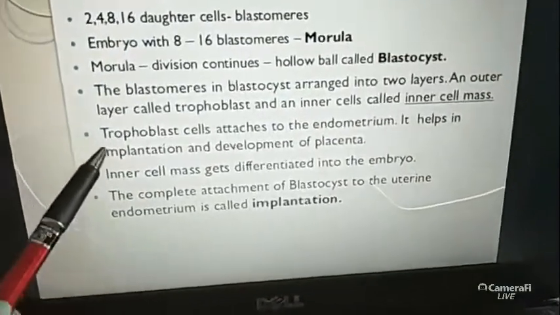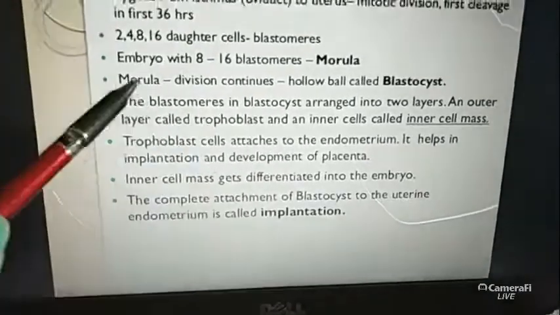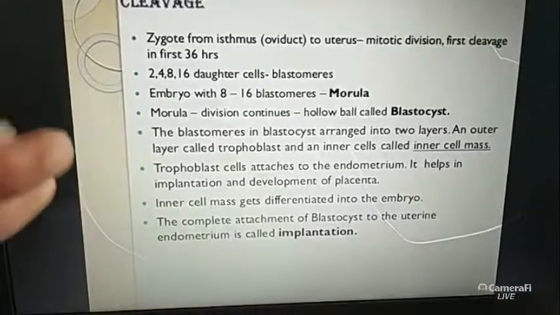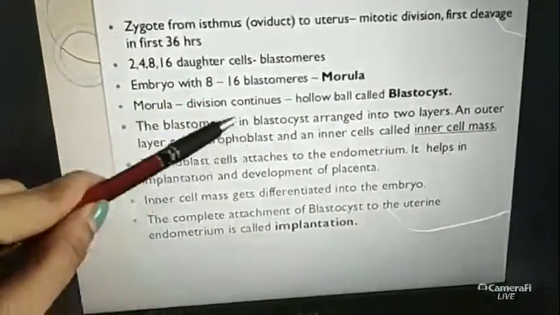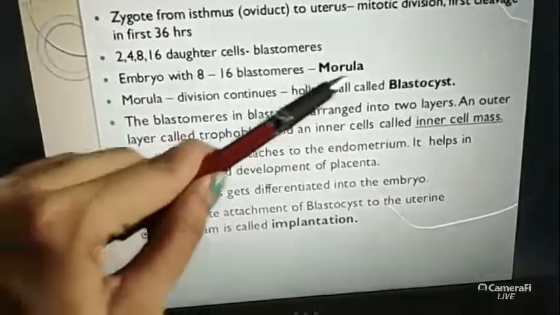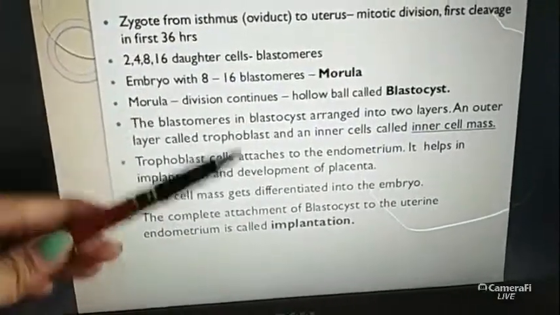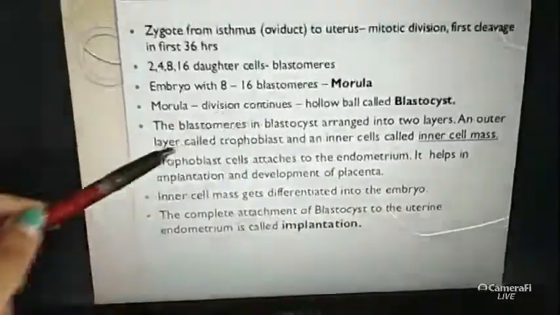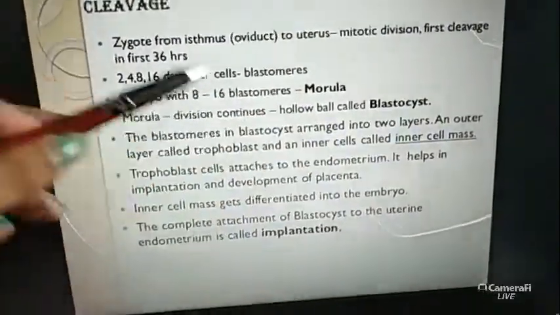Okay, and this inner cell mass gets differentiated into the embryo. What is the meaning of inner cell mass? When the blastomeres in the blastocyst differentiate into two layers, the outer layer is called the trophoblast layer, and this trophoblast attaches to the endometrium. The inner cells of the blastocyst are called the inner cell mass, while the trophoblast layer attaches to the endometrium present in the uterus.